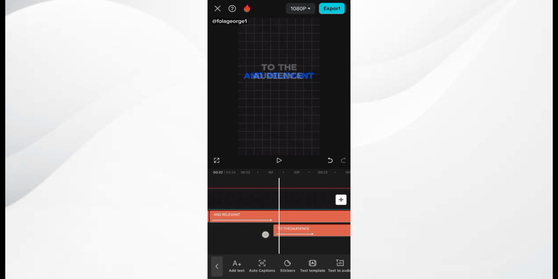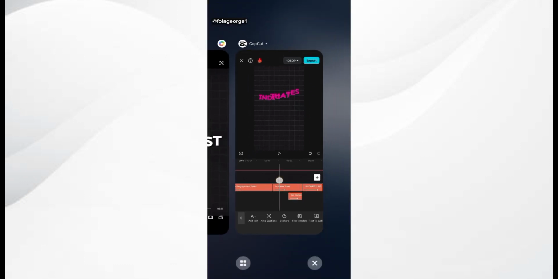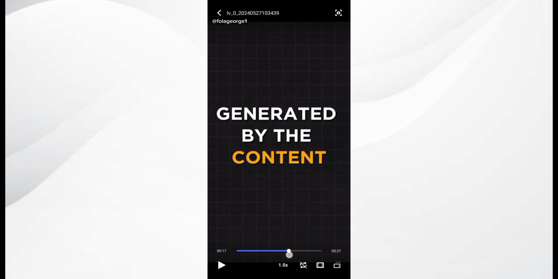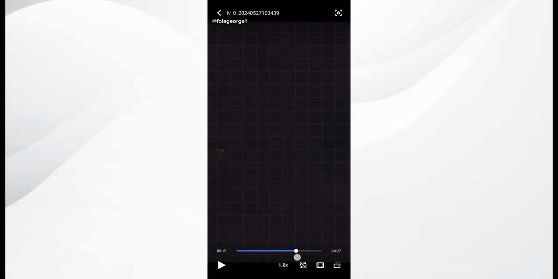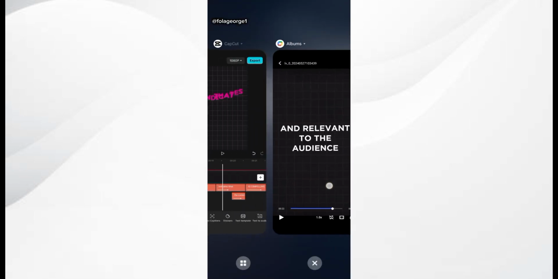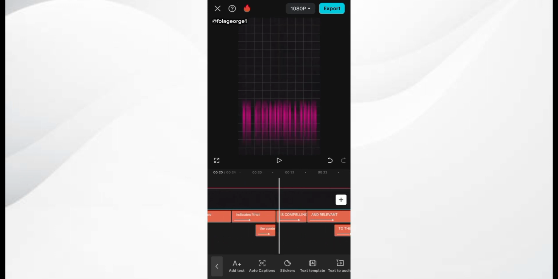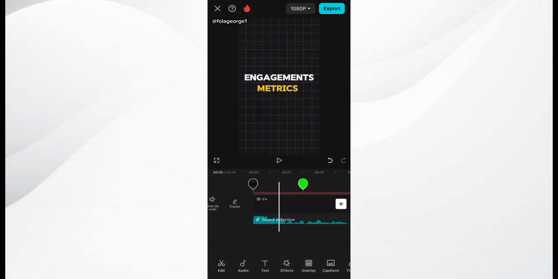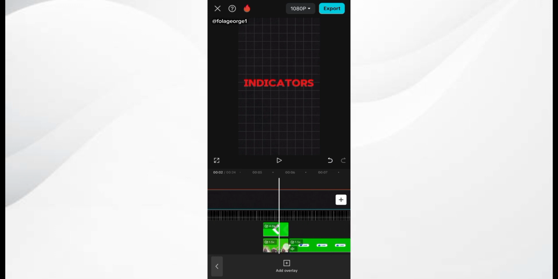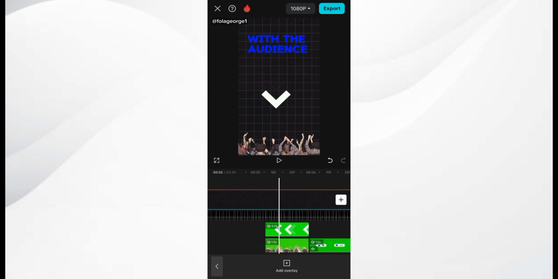Alright guys, so in the original video, I did not add any images nor videos nor green screen animations to all of this. So at the end, I just want to add the audience animation. So since we have already used the audience animation in this video, I'm just simply going to be bringing it back again. So I just click on overlay and search for the audience animation. So this is the audience animation. So I'm going to be needing it again.